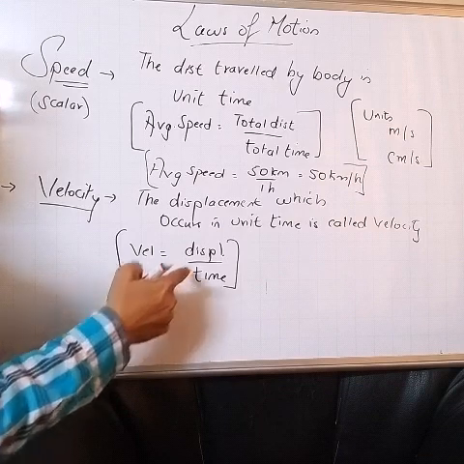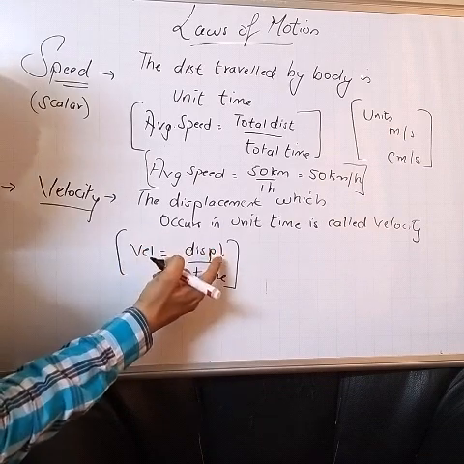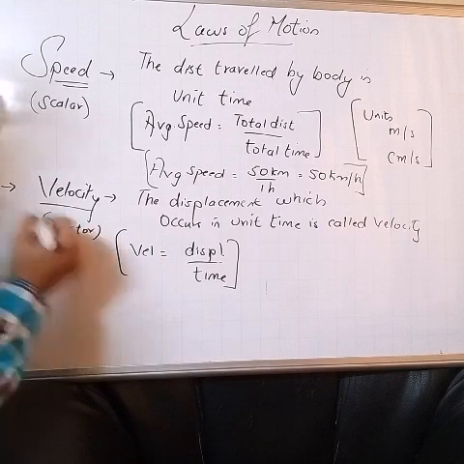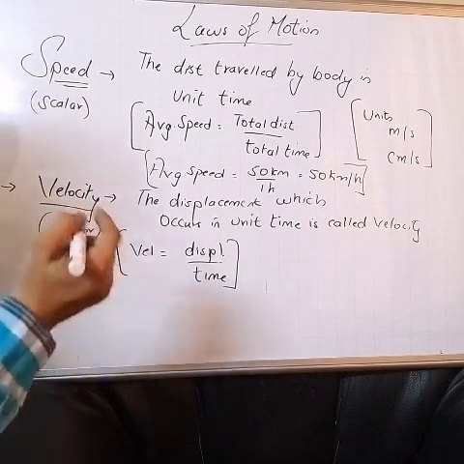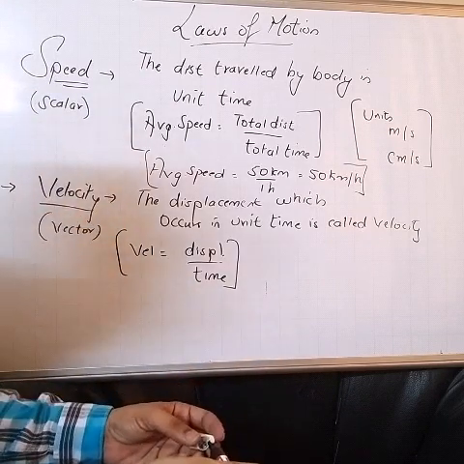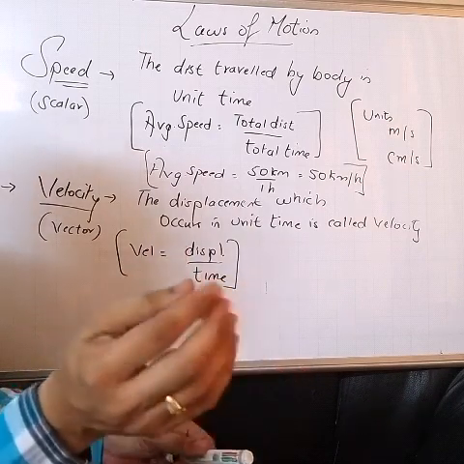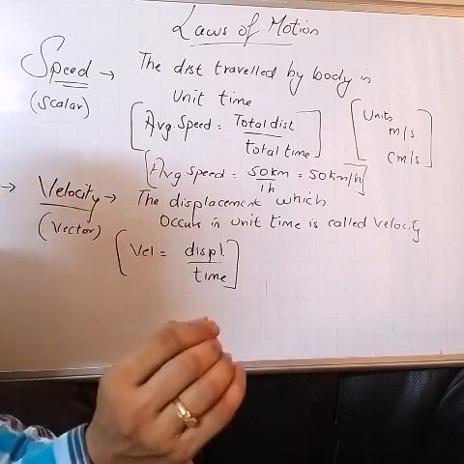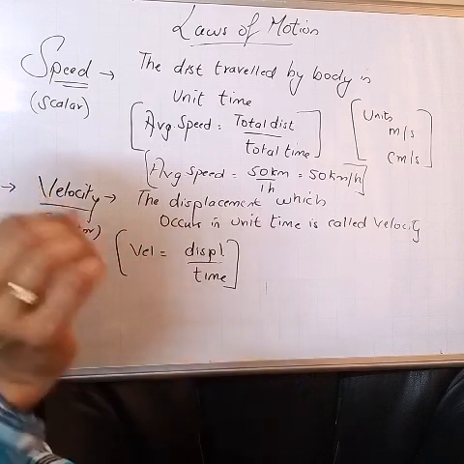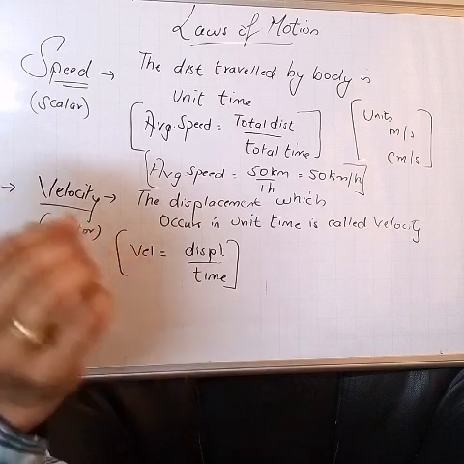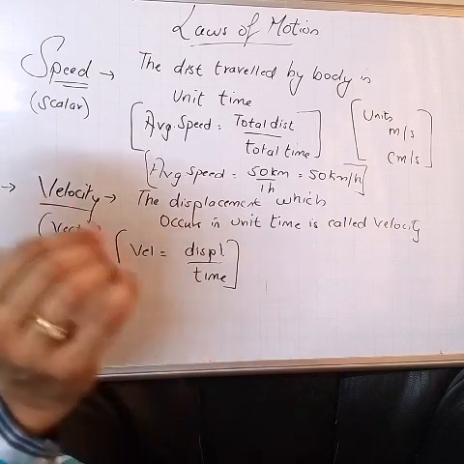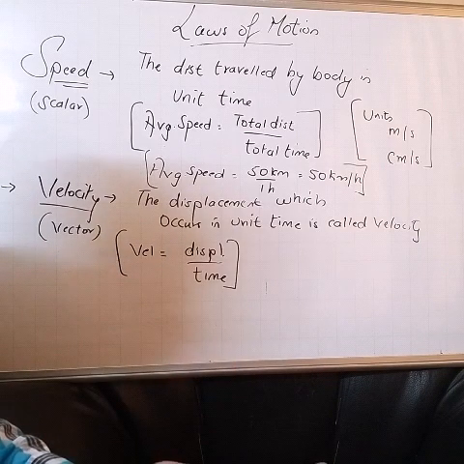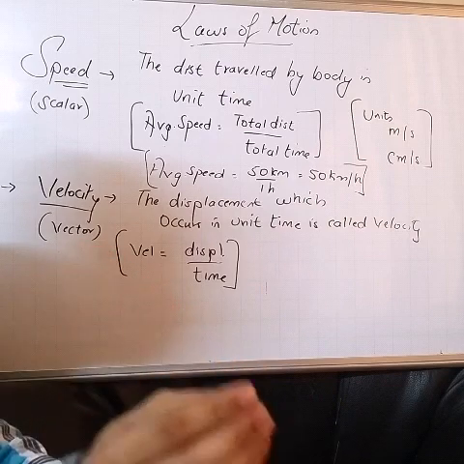In velocity, it will be displacement upon time, and as I told you, displacement is a vector quantity, so velocity will also be what? A vector quantity. The main difference between speed and velocity is speed is scalar and velocity is vector. The example I am giving you, understand it. If a car is traveling at a speed of 50 km per hour, what I have mentioned is speed. But if I say a car is traveling at 50 km per hour towards north, okay, I give you direction, then that will be called velocity.